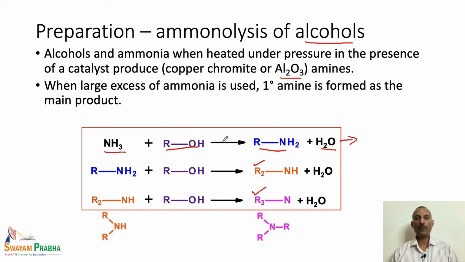Similar to the previous case of alkyl halides, if a large excess of ammonia is used, then we can selectively prepare the primary amines. So, to prepare primary amine exclusively or in larger quantities, we need to use a large excess of ammonia. So, this is another method. That means we have seen two substitution methods. One is the ammonolysis of alkyl halides, which gives the primary amines. Similarly, ammonolysis of alcohols also gives the primary amines. So, these are the two major methods.